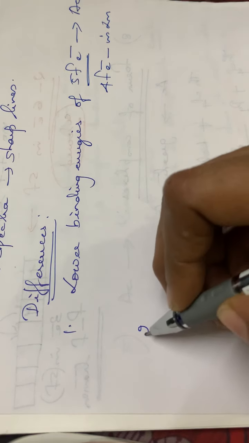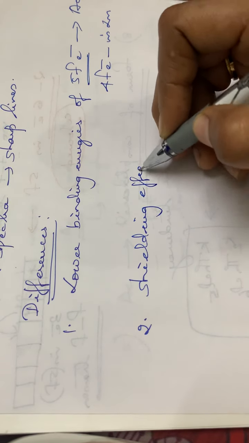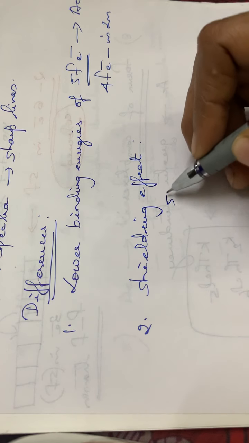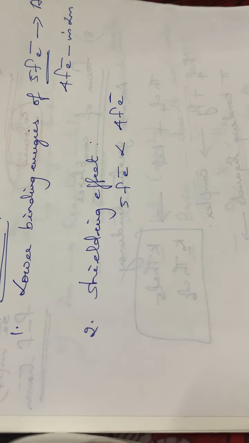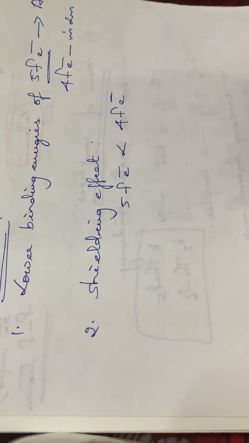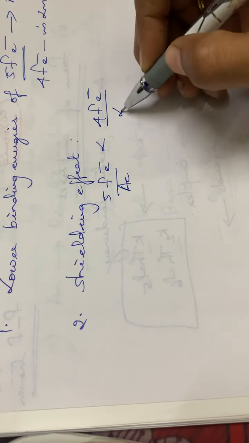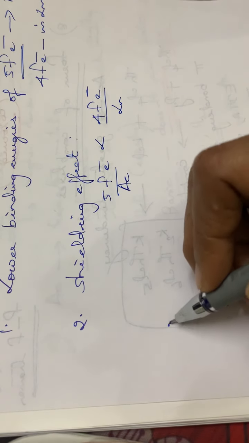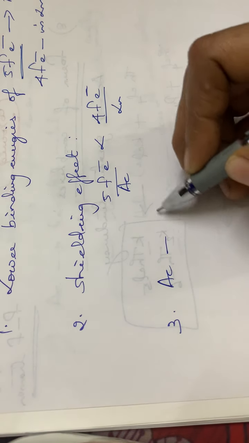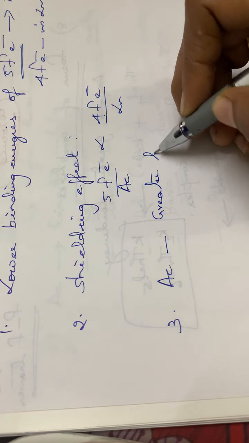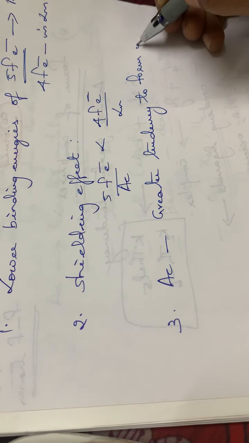Then the next one regarding the shielding effect. Here the shielding effect of the 5f electrons is less than that of the 4f electrons, isn't it? The shielding effect of actinides is less than that of the lanthanides. For actinides electron filling is in 5f, for lanthanides electron filling is in the 4f. Then the third difference is that actinides have got a greater tendency to form complexes.